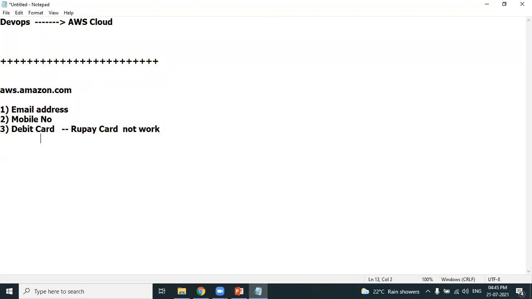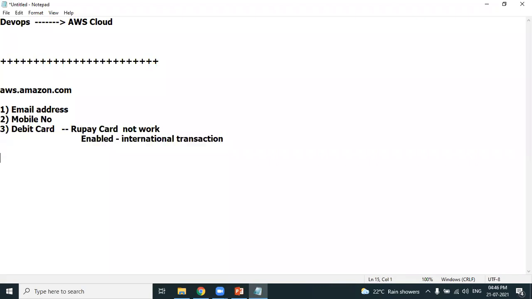Okay. Next, point number 2. Your debit card should be enabled for international transactions. By default, when you get a debit card, that will be disabled for international transactions. You need to talk to the customer care of your bank and enable your debit card for international transactions. I get many messages saying that I'm unable to create a new AWS account because of this problem. You may be using a RuPay card that will not work, or your card may not be enabled for international transactions. Please talk to your banker, make sure it is enabled, and use that particular card in creating a new AWS account.